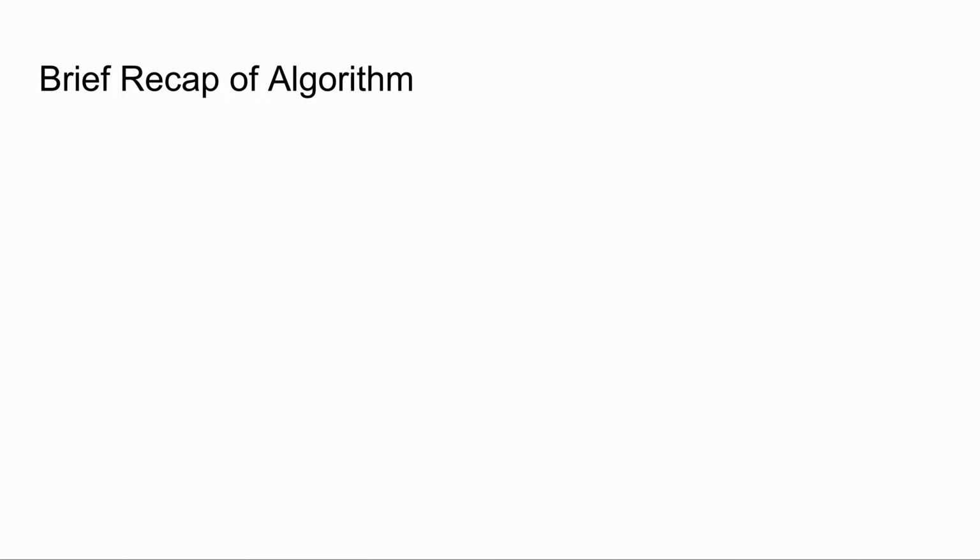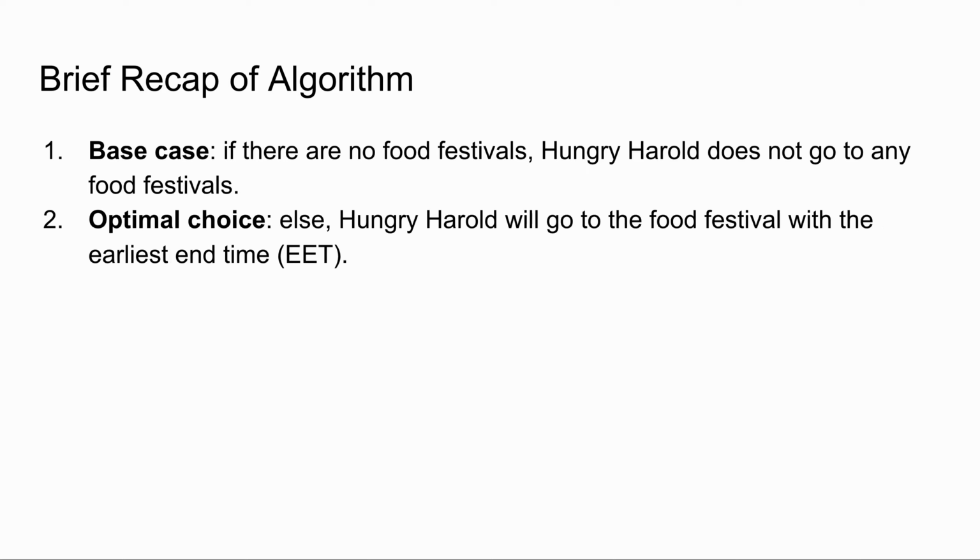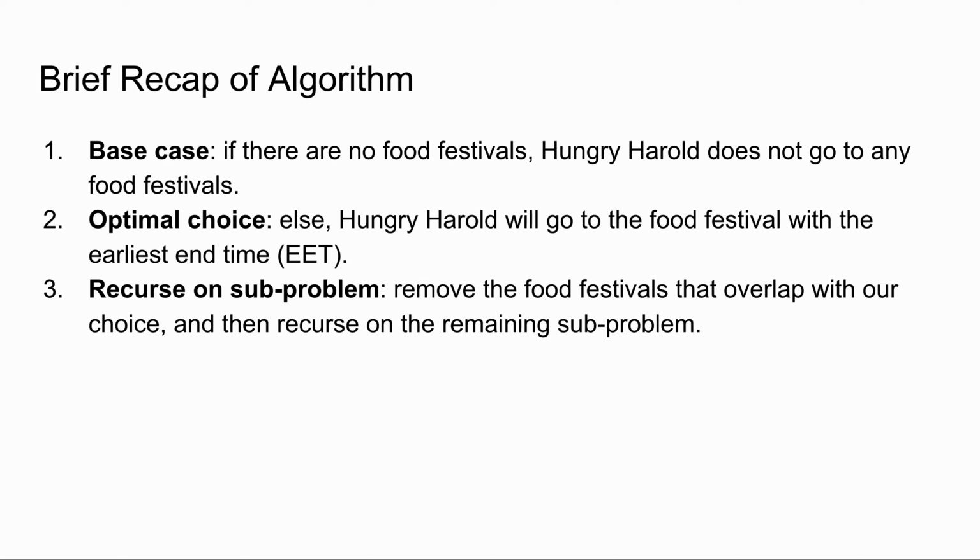Here's a brief recap of our algorithm. In our base case, if there are no food festivals, Hungry Harold does not go to any food festivals. Else, Hungry Harold will go to the food festival with the earliest end time, which I will abbreviate as EET. Then, we will remove the food festivals that overlap with our choice and recurse on the remaining subproblem. This sounds good, but how do we know that our algorithm works?